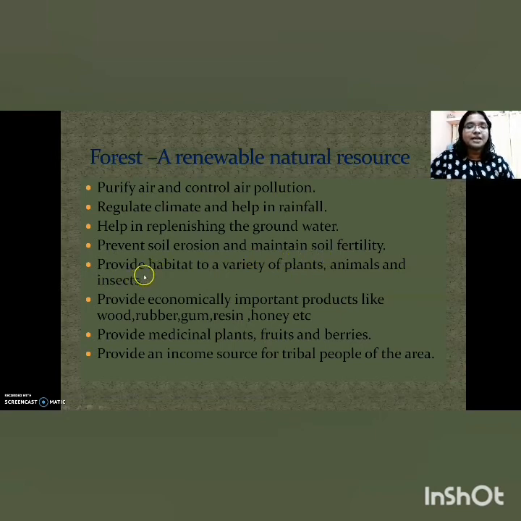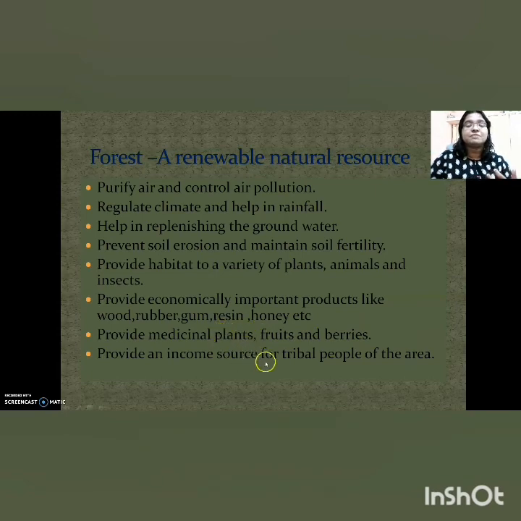Next, it can provide a variety of habitats to plants, animals, insects and all, right? And not only can it provide living places for them, we also get different products from plants, like economically important products in the form of wood, rubber, gum, resin, honey, etc. In addition, medicinal plants also can be produced by plants, like in the form of fruits or berries, or even various parts of the plant can be used.